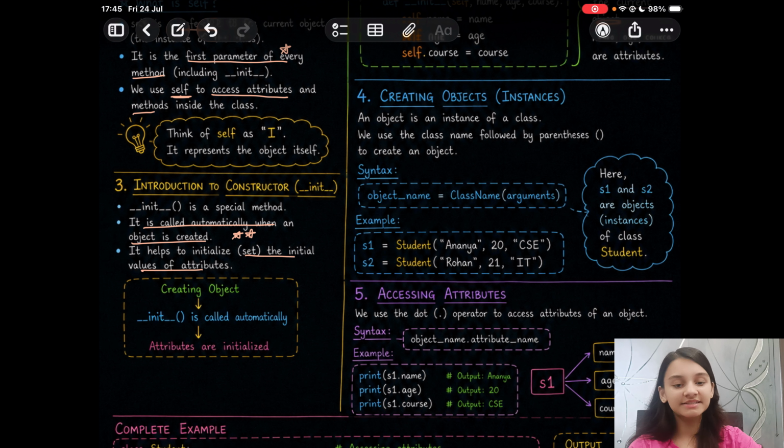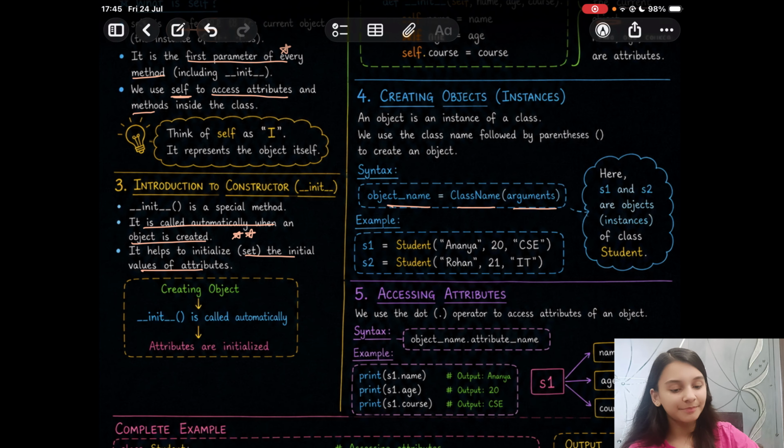Next, we create objects. So let us understand that now. Objects are instances. So we use the class name followed by parenthesis to create an object. So you mention the object name and then is equal to class name, and in brackets you mention the arguments.